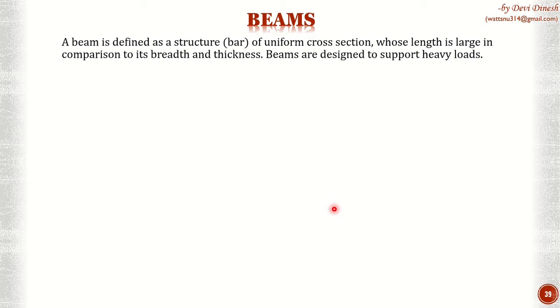Okay, so first let's understand what is a beam. Beam is defined as a structure. It is usually a bar of uniform cross section whose length is large in comparison to its breadth and thickness. So beams are always very long, but their thickness and breadth are pretty small.